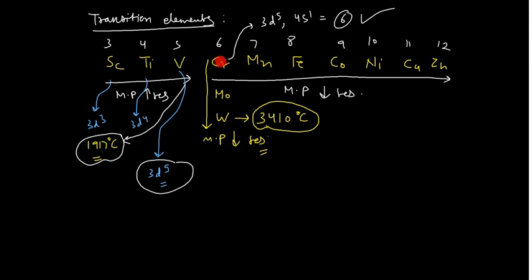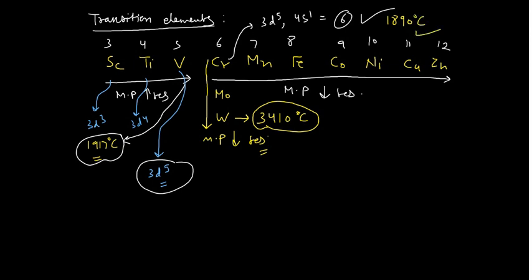That's why chromium has a lower melting point than vanadium. Vanadium is 1917 degrees centigrade, while chromium has a little bit lower melting point, somewhere around 1890 degrees centigrade. Sorry, let me correct it, 1890 degrees centigrade. So this is lower.